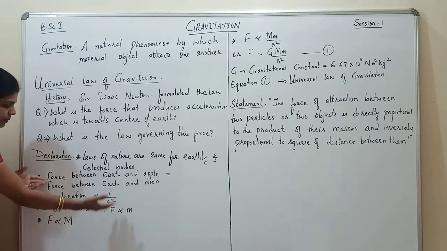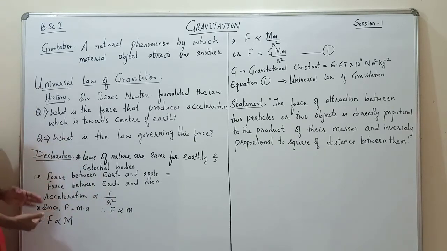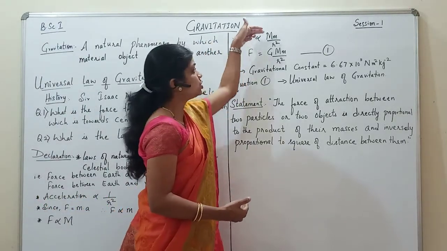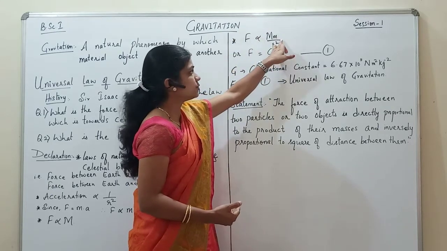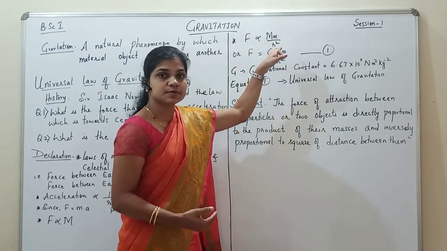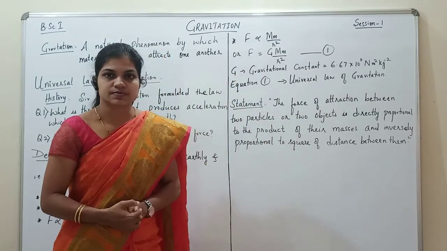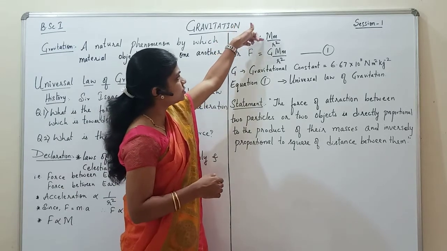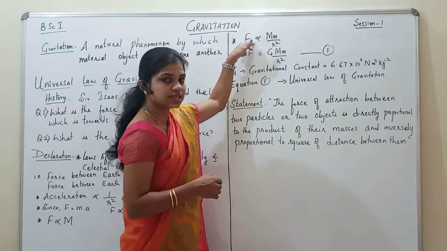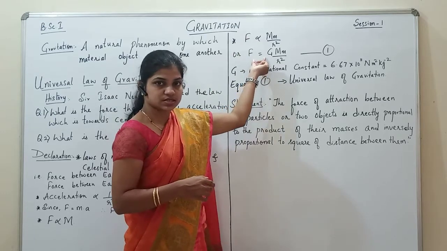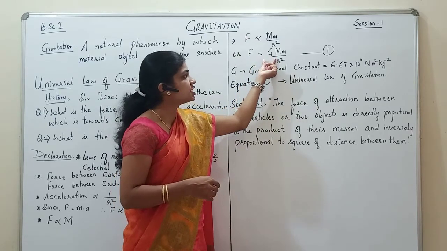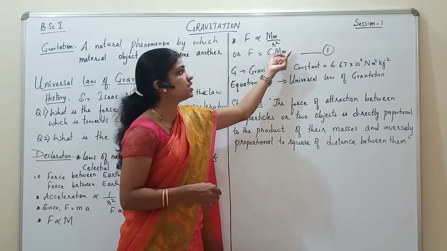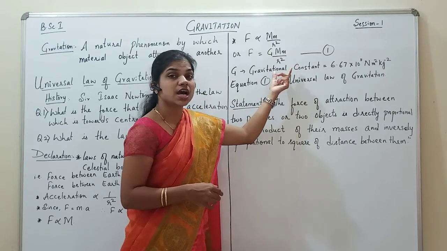When we combine these three things, we get that force is directly proportional to the mass of the earth, the mass of the body, and inversely proportional to the square of the distance between them, right? If we remove the proportionality sign, we get a constant called the gravitational constant, G. So F is equal to G M m upon R square.